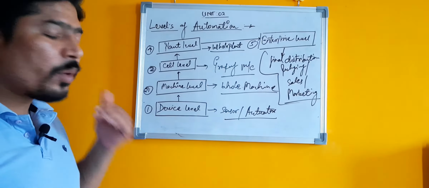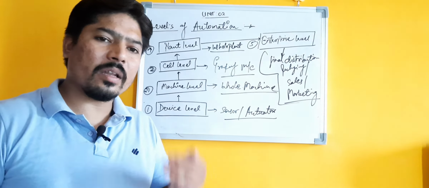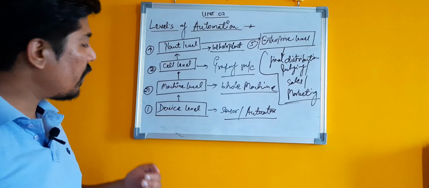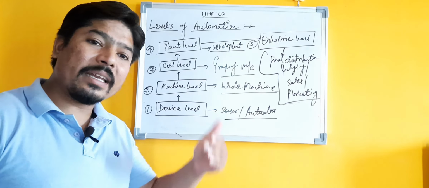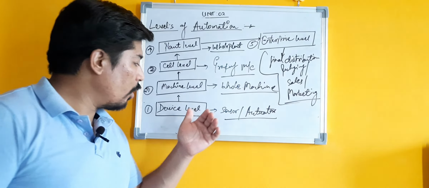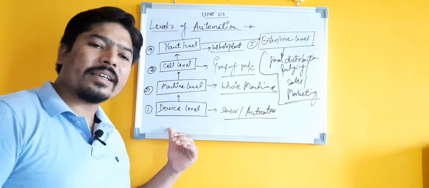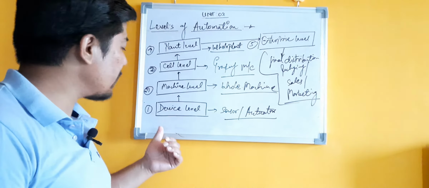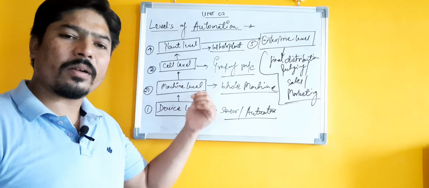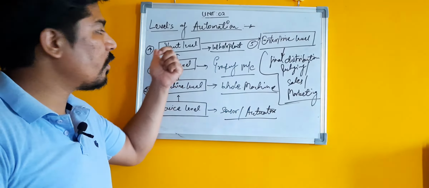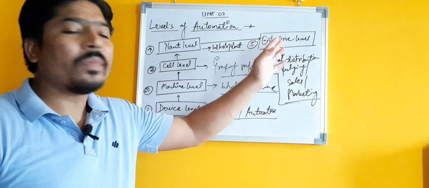So in any production system, factory, or manufacturing system we can implement automation at different levels, beginning from the lowest level, the device level, to your machine level, then your cell level, or system or cluster level, then up to your plant level and up to your enterprise level.